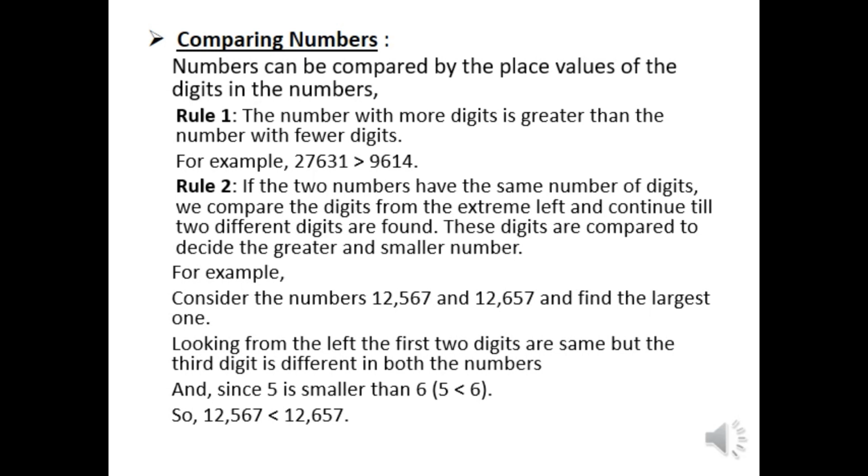Looking from the extreme left side, you can see that the first two digits are the same, but the third digit is different in both the numbers. And since 5 is smaller than 6, we can say that 12,567 is smaller than 12,657.